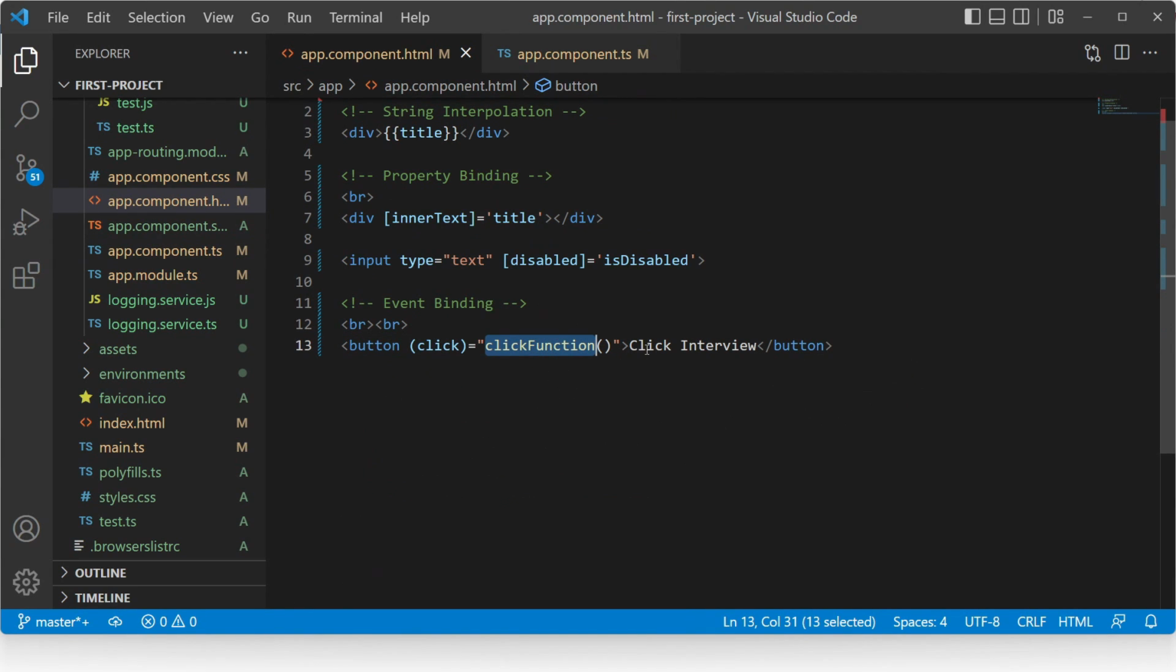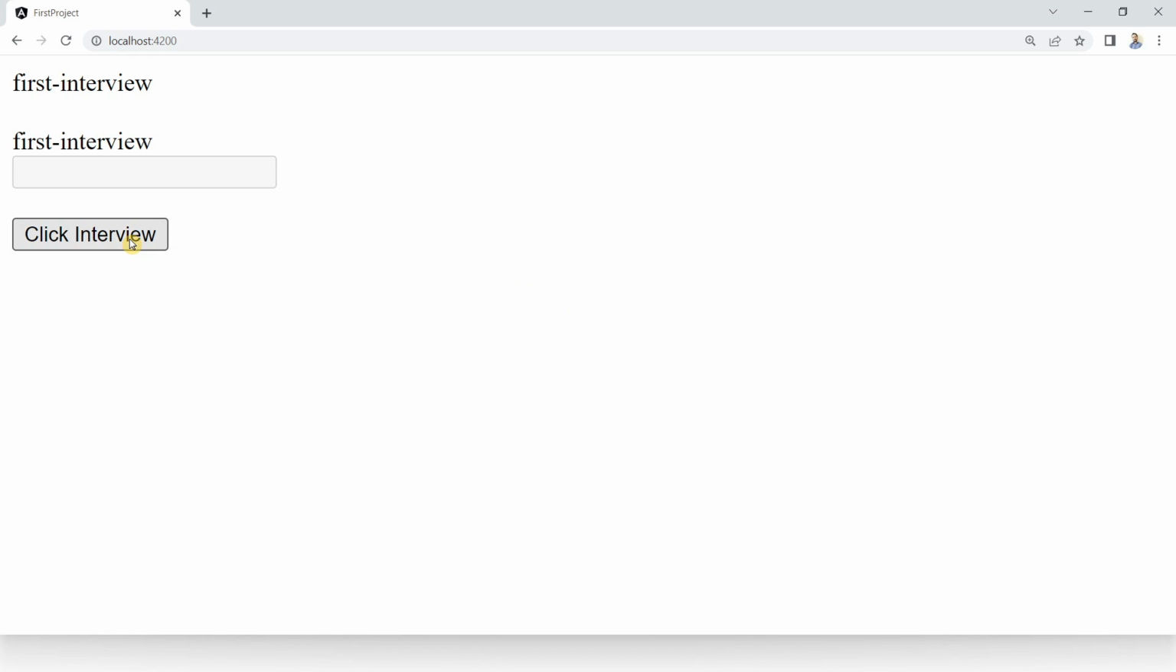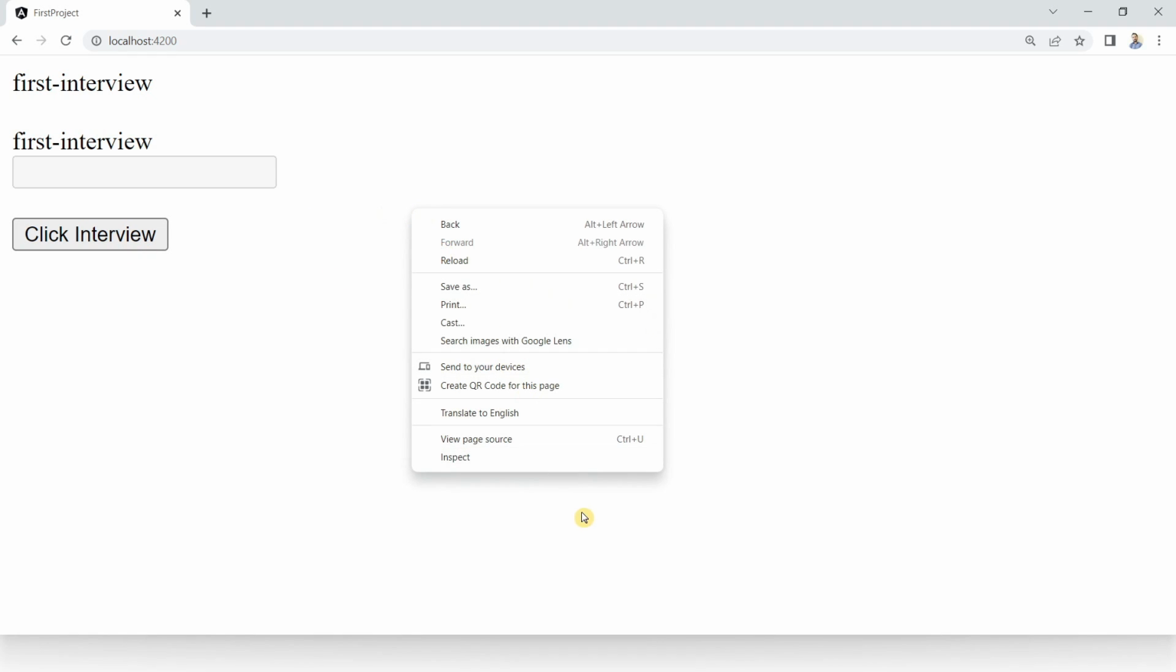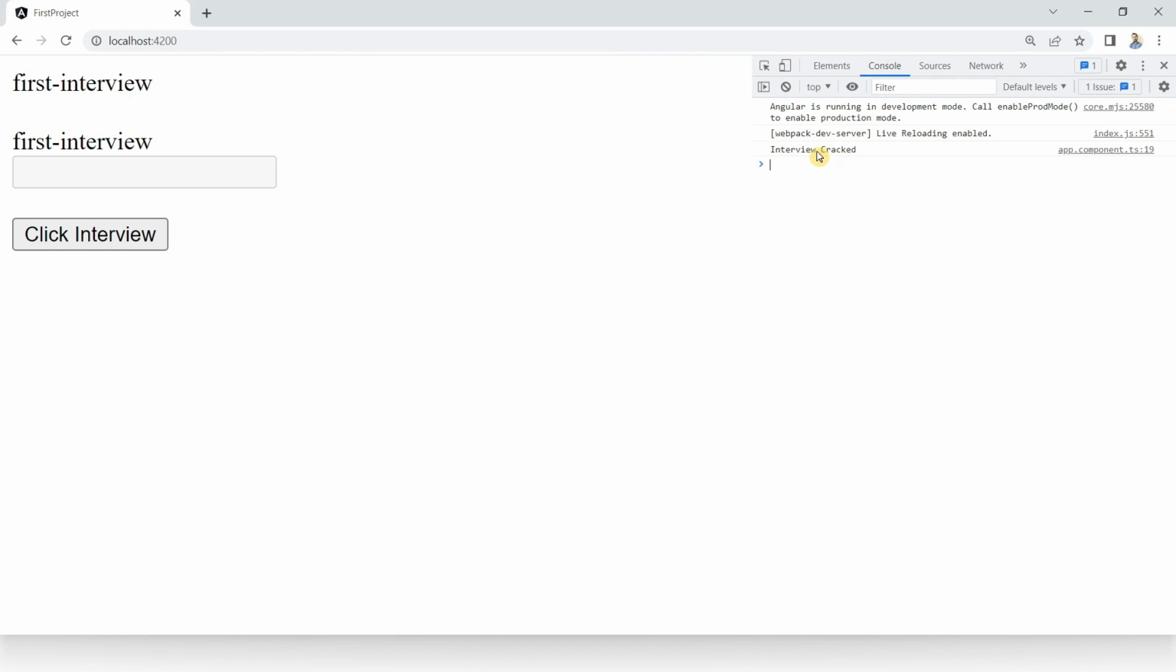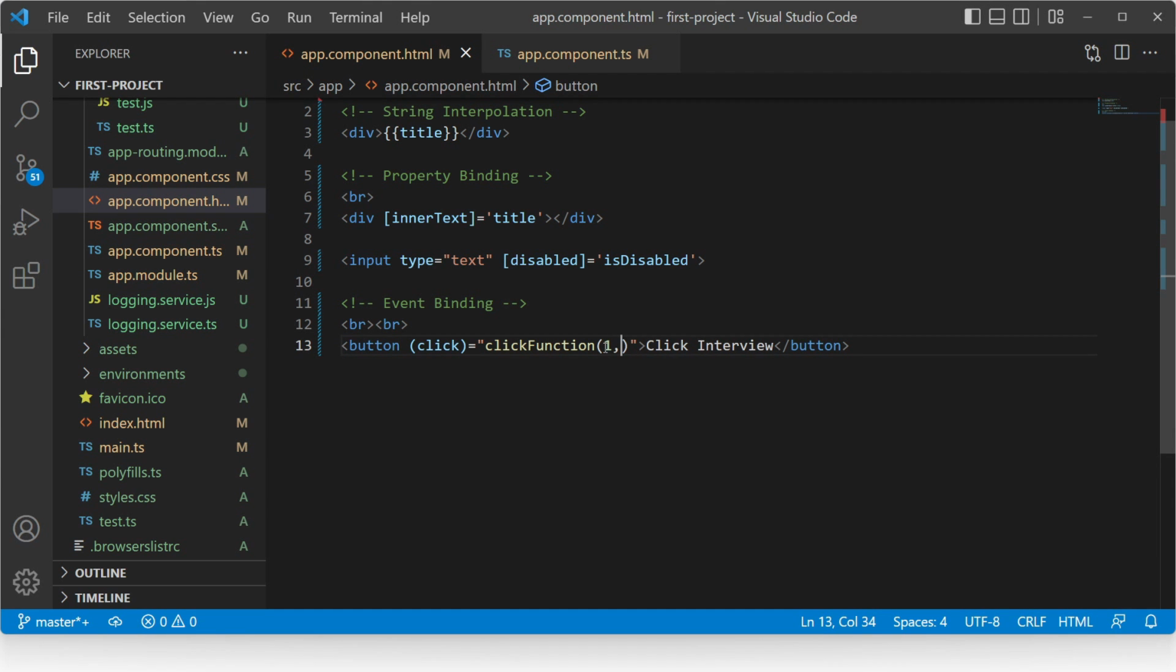Now let's go to the browser and let's see the output. Click the button and then inspect to see the console. See, in the console the output is interview cracked. Now if you want to pass some data also from the HTML template to the component file, that also is possible with the help of event binding. Suppose this is some data which I will pass as parameters from HTML to the component file.